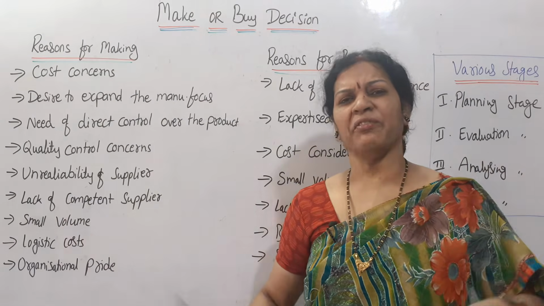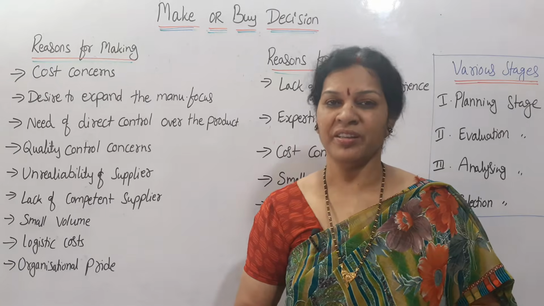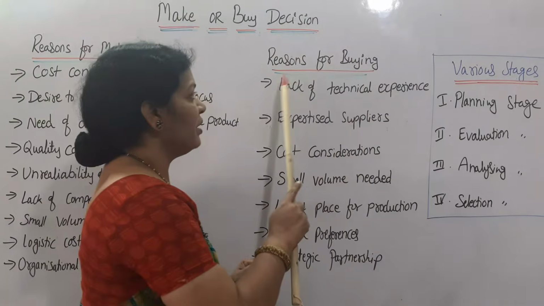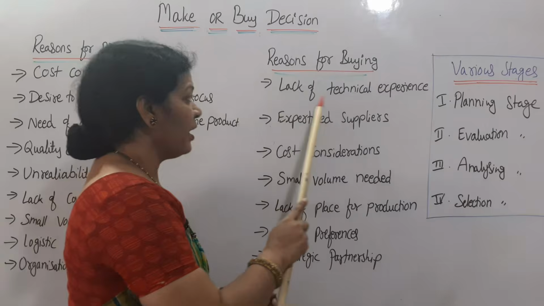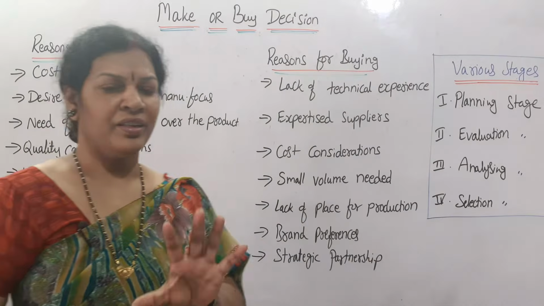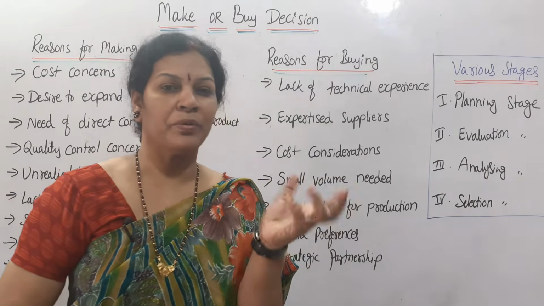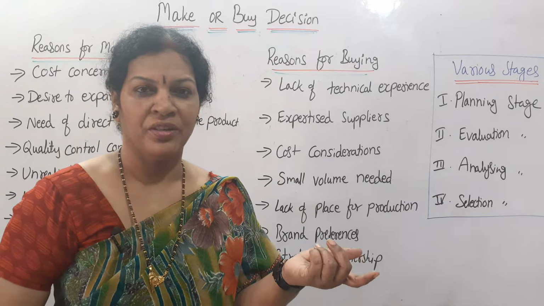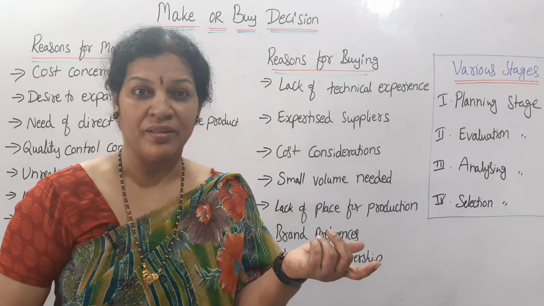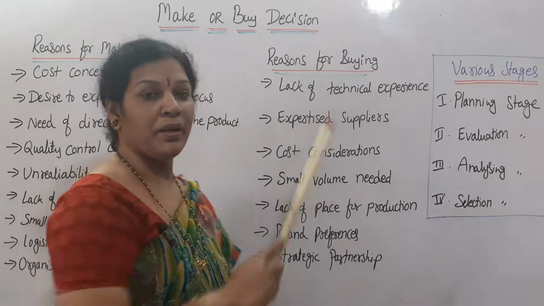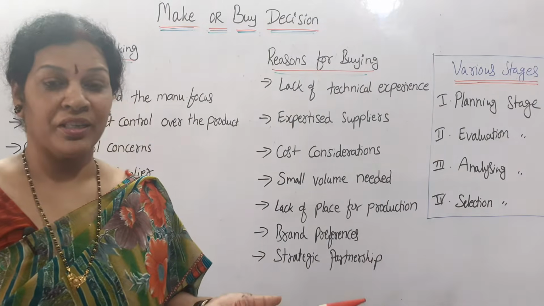Sometimes rather than making, we'll buy it outside. Why to buy? Reasons for that also. Reasons for buying. First thing is lack of technical experience. Technical knowledge related to that particular product, we don't have much knowledge. We don't have expertise people in the organization, then better to go for buying. We can't take any experiments.